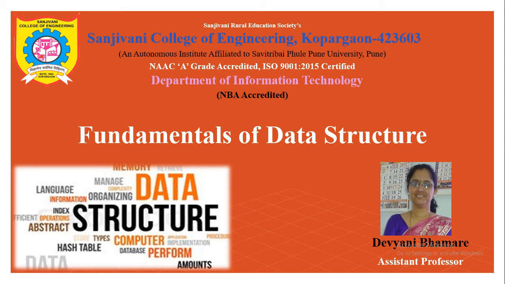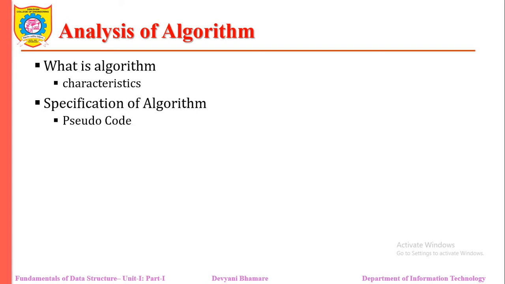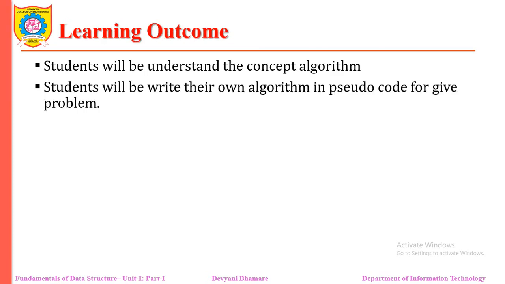In the last session we have seen what is abstract data type and what are the different data structures. Now we are going to start with the algorithm. What is an algorithm? What are the different characteristics of an algorithm? Let me start.